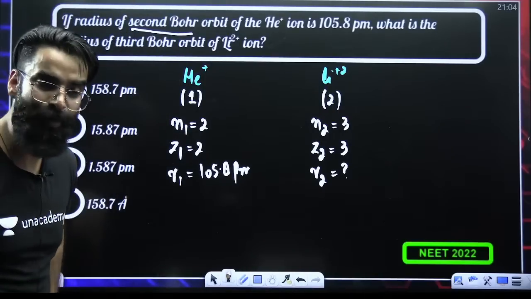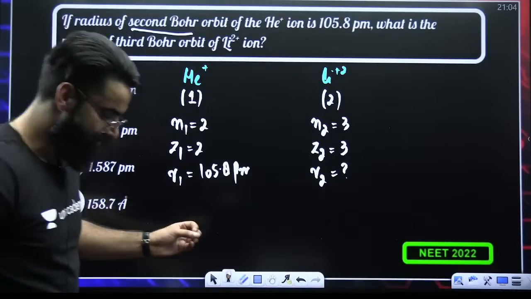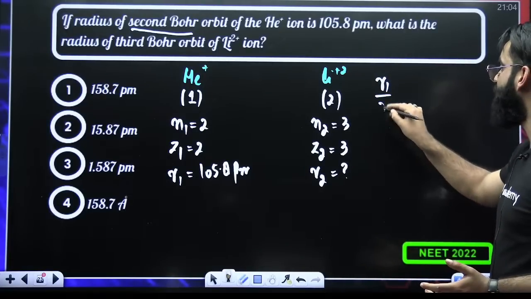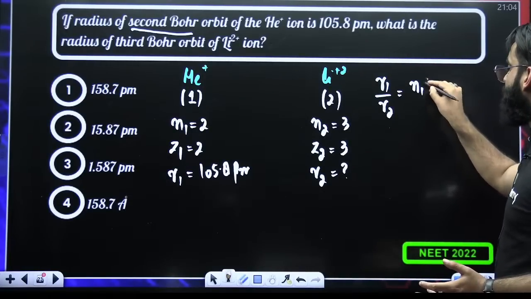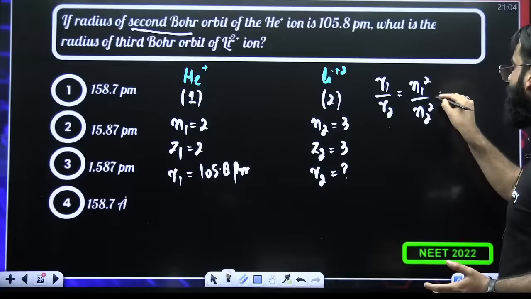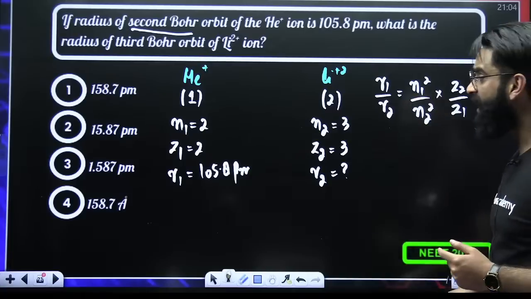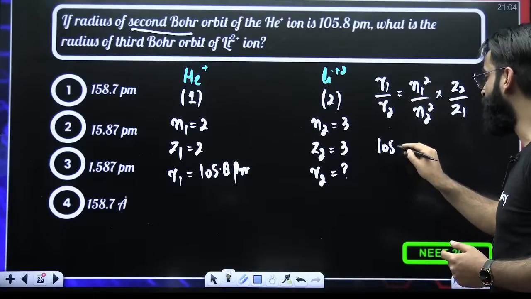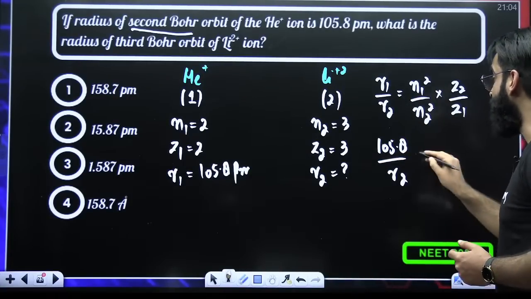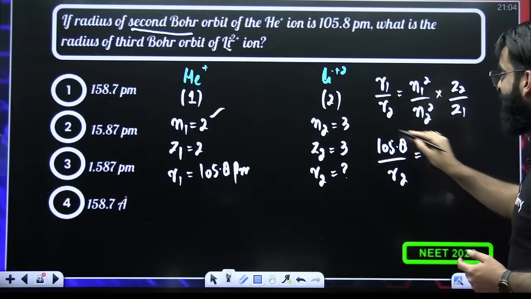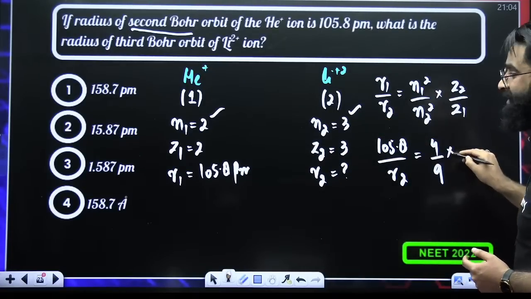Now, my dear students, which formula will I be using? Few minutes back only I gave you one formula: R1 divided by R2 is equal to N1 square divided by N2 square multiplied by Z2 divided by Z1. R1 value is 105.8, R2 I have to calculate. N1 square, 2 square is 4, divided by N2 square, 3 square is 9.